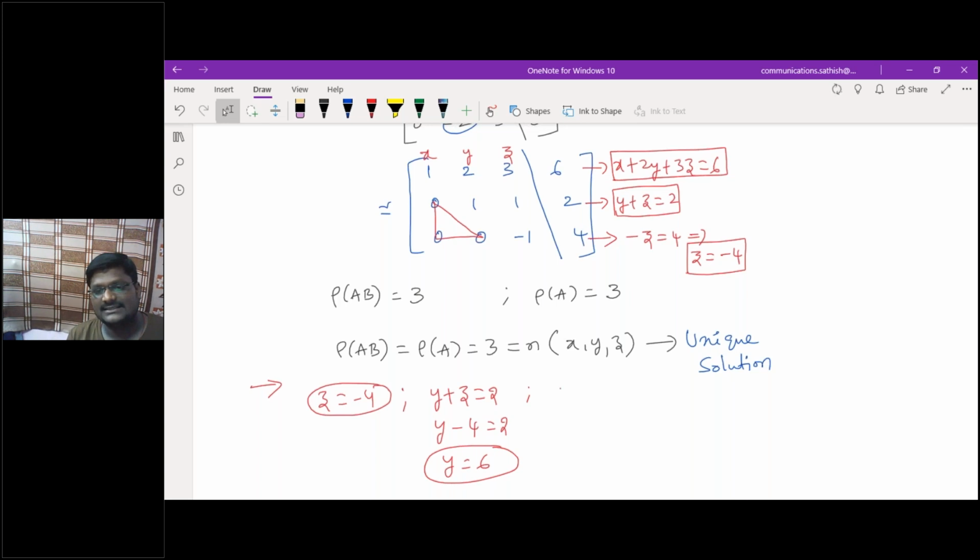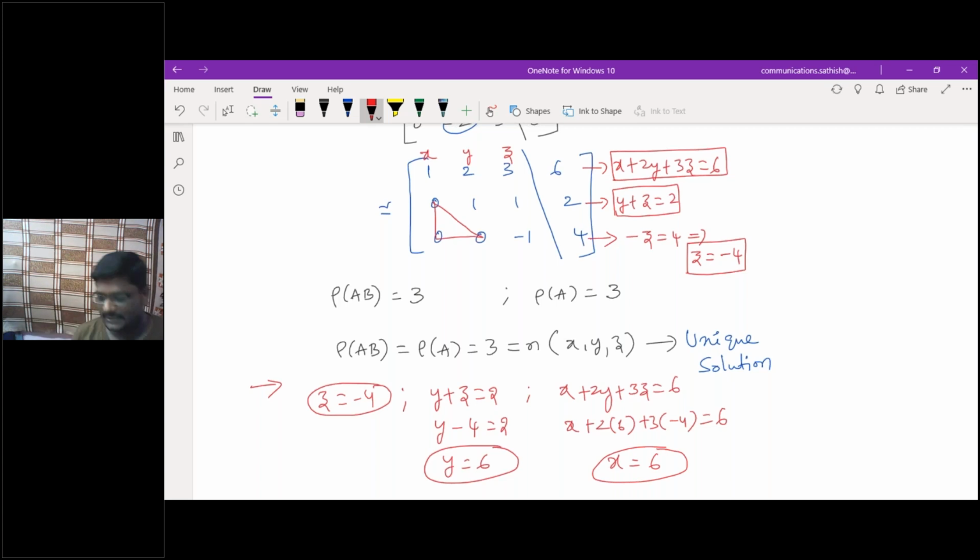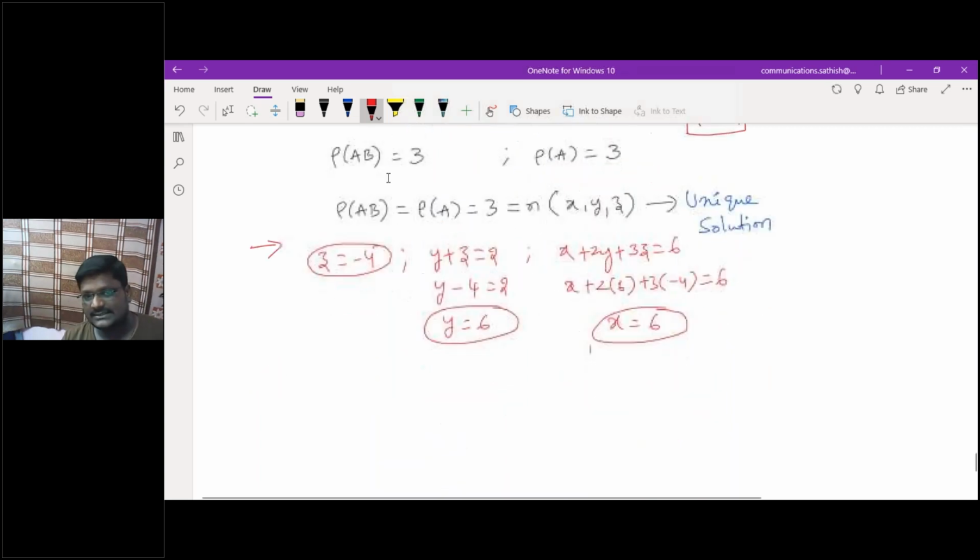Then similarly, equation X plus 2Y plus 3Z is equal to 6. So you substitute Y and Z values. X plus 2 into Y, which is 6, plus 3 into Z, which is minus 4, equal to 6. Then can you tell me what it is? X value: plus 12 minus 4 will become 0. And X will also be what? 6. Am I correct? Yes, sir. Finally, you will have here what?